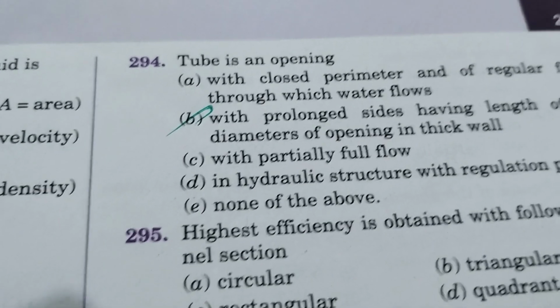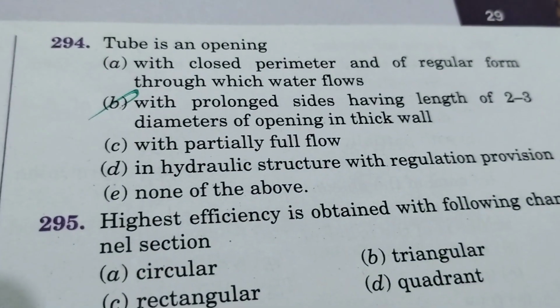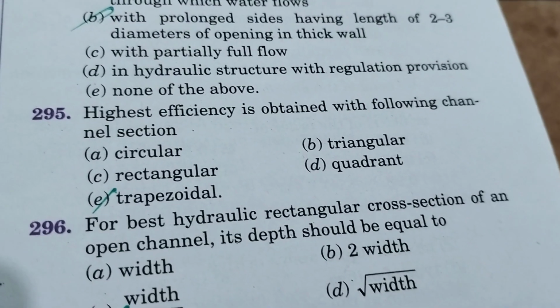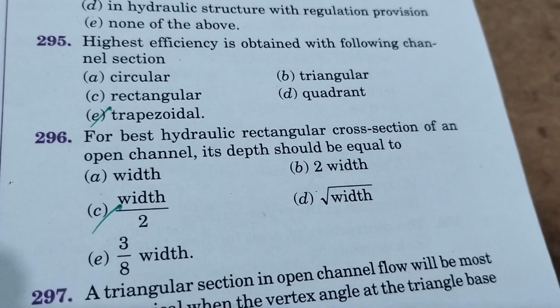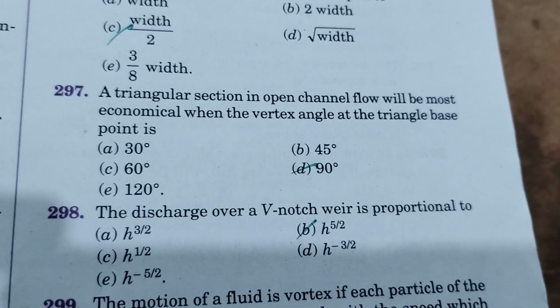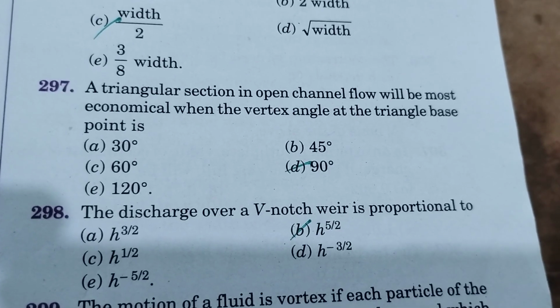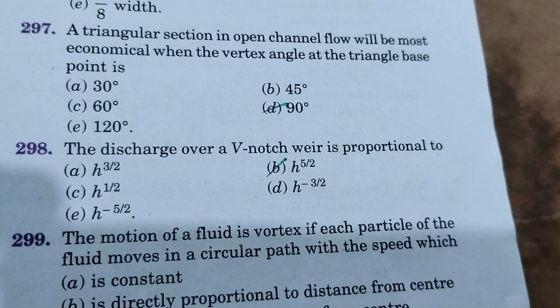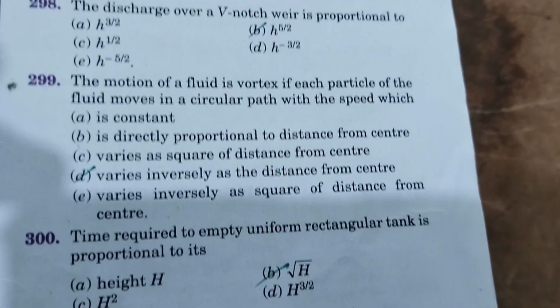Tube is an opening with a prolonged side having length of 2 to 3 times the diameter of the opening in a thick wall. Highest efficiency is obtained for a channel section that is trapezoidal. For best hydraulic rectangular cross section of an open channel, its depth should be equal to width by 2. A triangular section of open channel flow is the most economical when the vertex angle is 90 degrees. The discharge over a V notch is proportional to H power of 5 by 2.